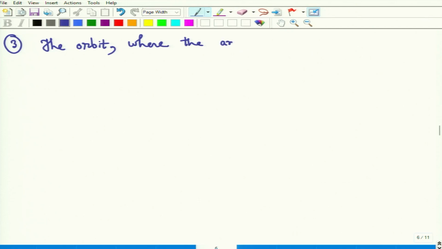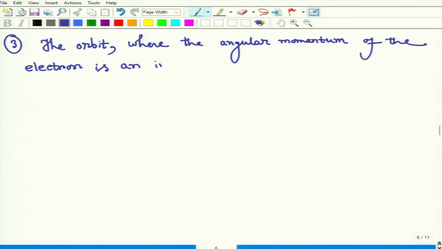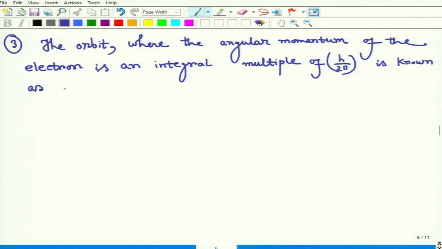The orbit where the angular momentum of the electron is an integral multiple of h by 2 pi is known as a stable or stationary orbit. So this is totally an ad hoc thing, right?